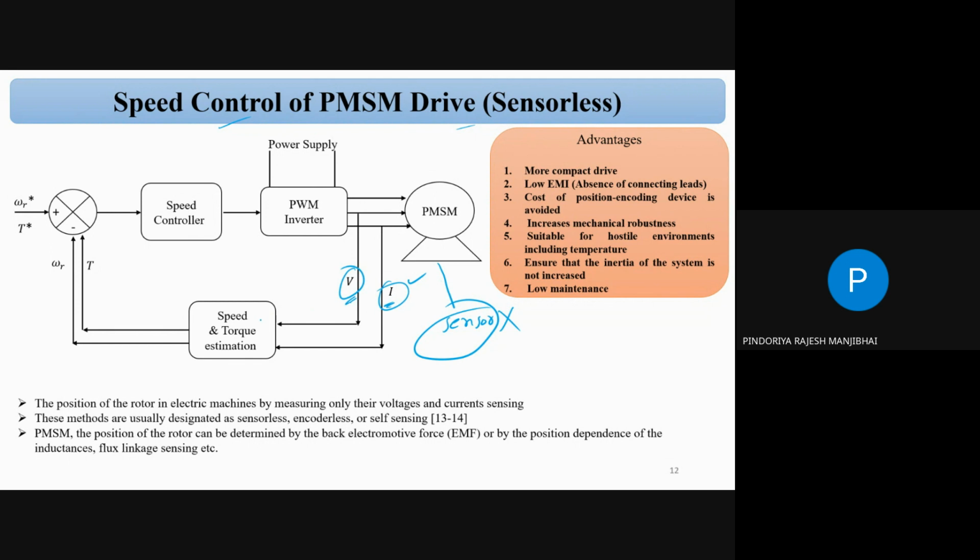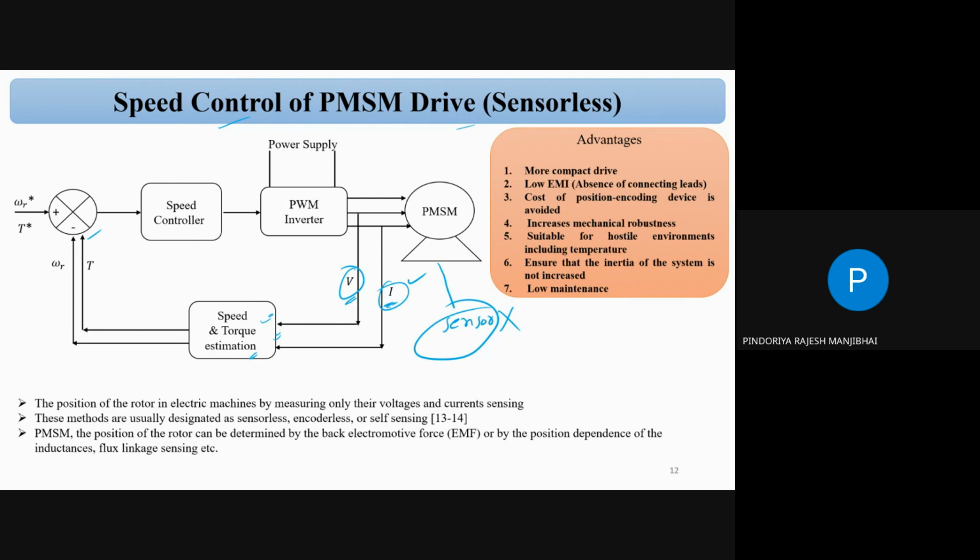So you can see speed and torque estimation. Speed and torque can be estimated from the voltage and current signals. Once we have the speed, we can also calculate the other quantity. So we need only one quantity, maybe the speed or the theta, and the other components are the same as in the sensor-based system.